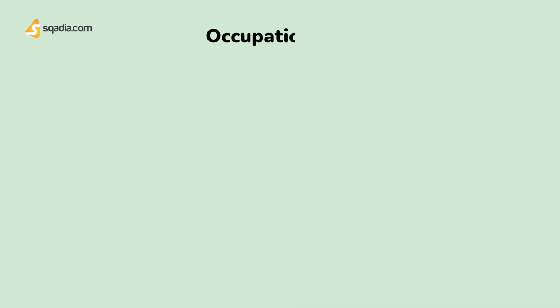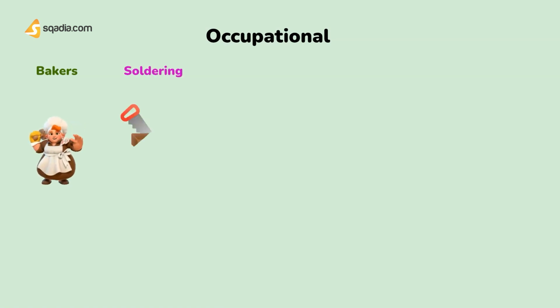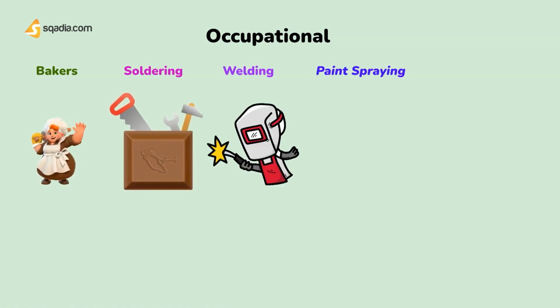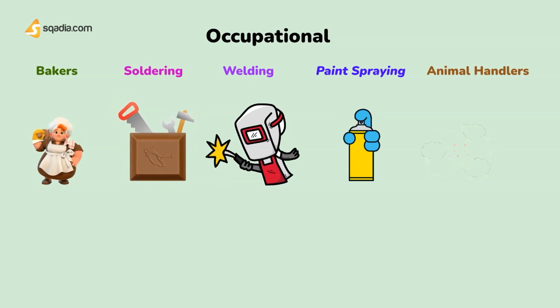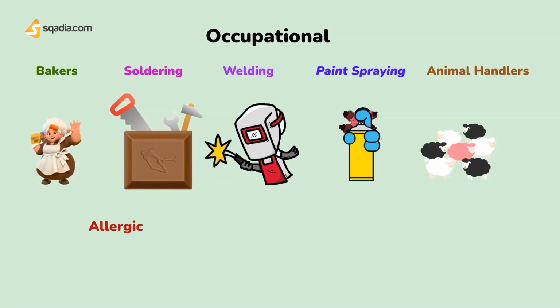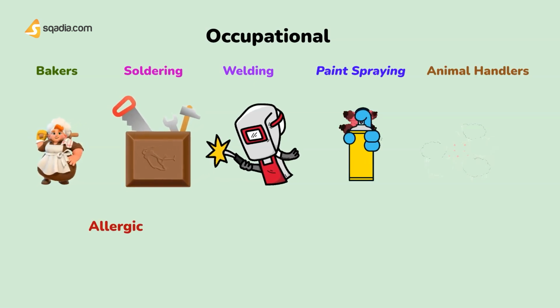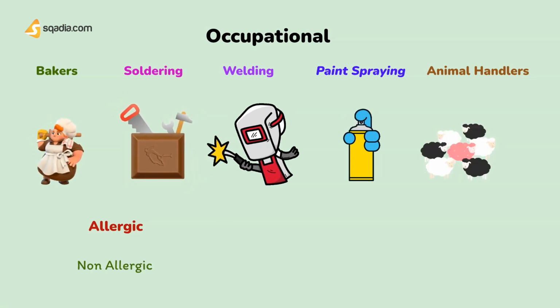Occupational asthma. It relates to industrial or workplace allergens. Examples: baking, soldering, welding, paint spraying, and animal handlers. In occupational asthma, you can see two responses. Either it is associated allergically or non-allergically.